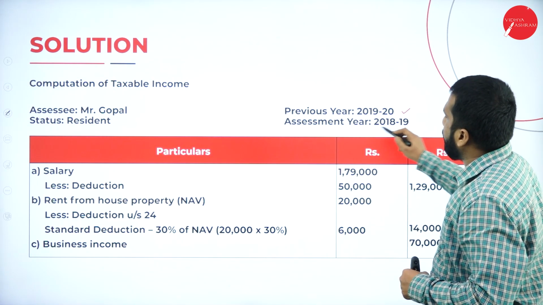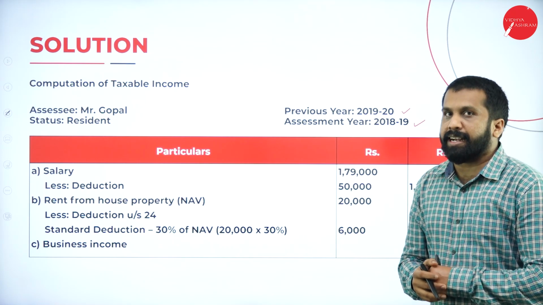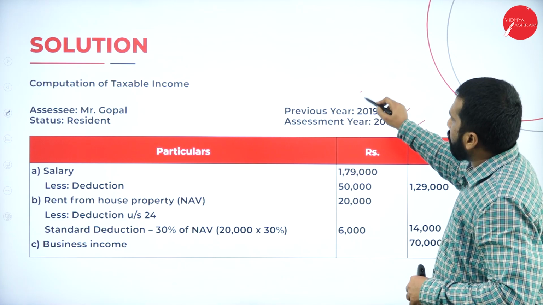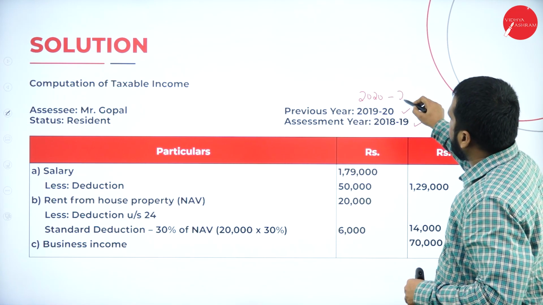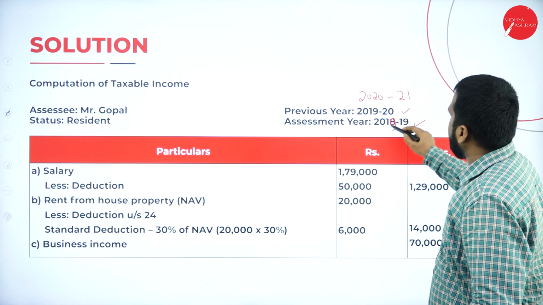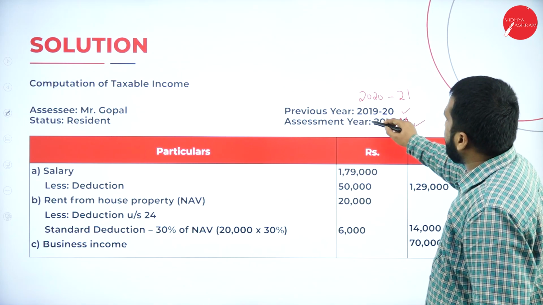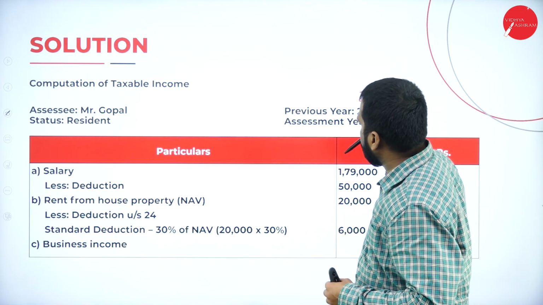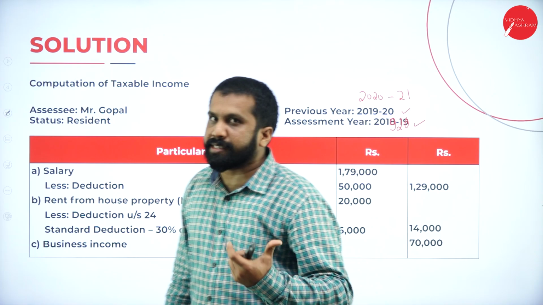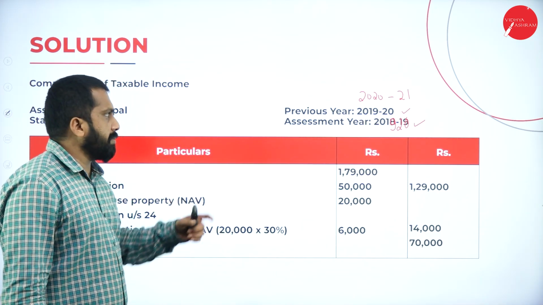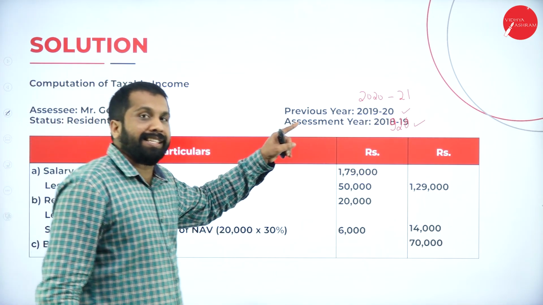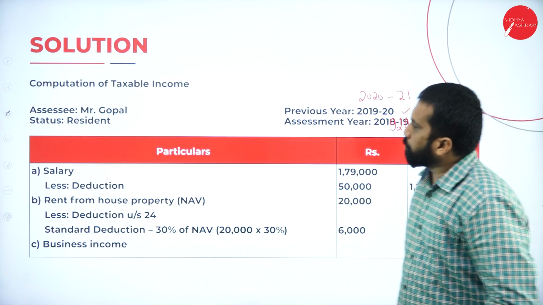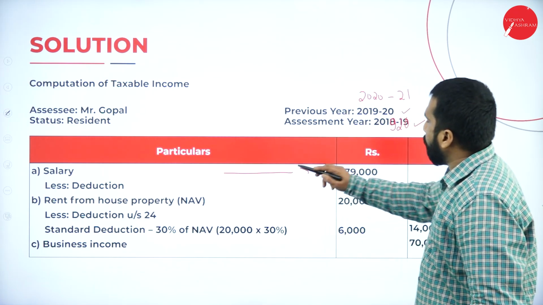Previous year 19-20 and assessment year 18-19 is written in this. Normally it should be 2020-21, and it should be 19-20. The year is 19-20 because this is your old question paper, your 2019 question paper problem. That's why the year is that one. But in your examination, you have to make it 2021 as the assessment year, 19-20 as the previous or financial year. Now, salary. What are you supposed to do?